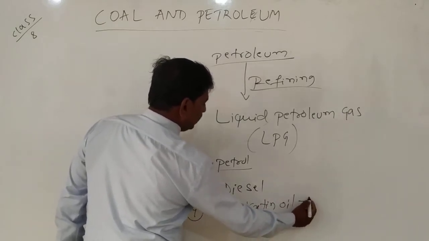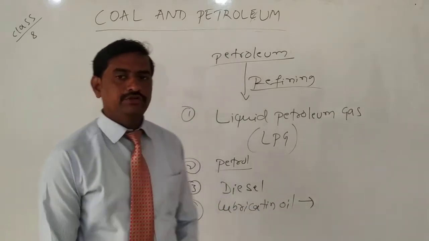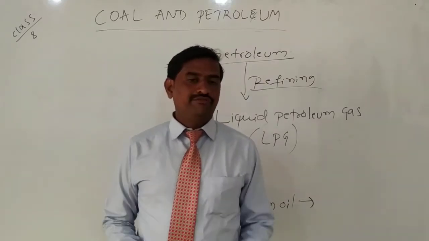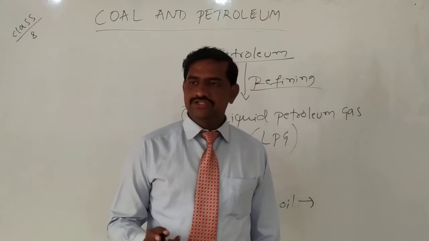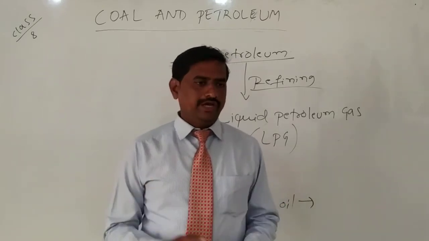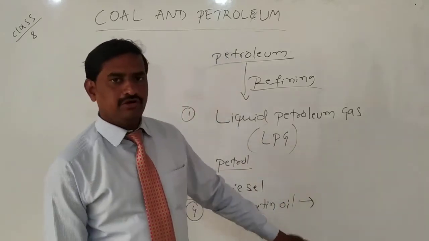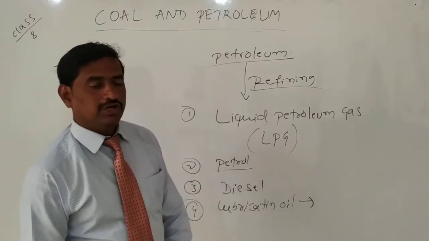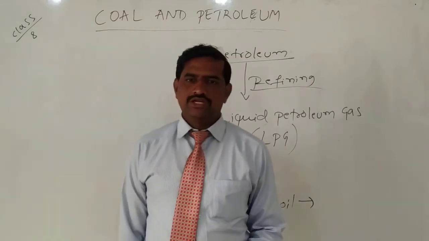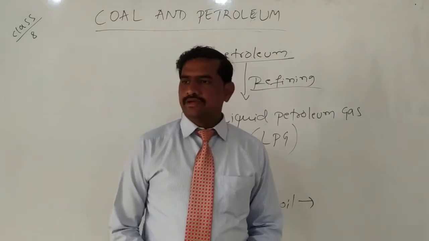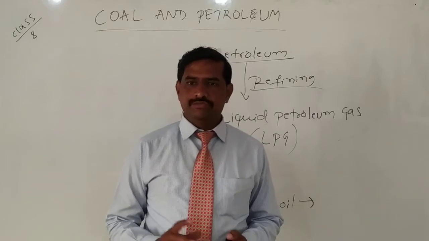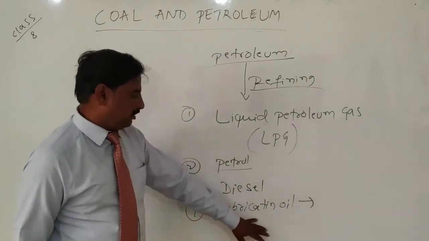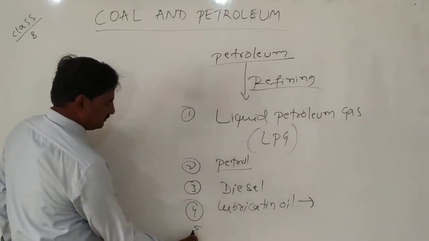What is lubricating oil? You know, grease and all. We apply grease to reduce friction. To reduce the friction of engines and motor automobiles, we are using lubricating oil for lubrication. By lubrication, it reduces friction and gives a long life for the engines. It maintains the vehicles. So that is lubricating oil, and next, paraffin wax.